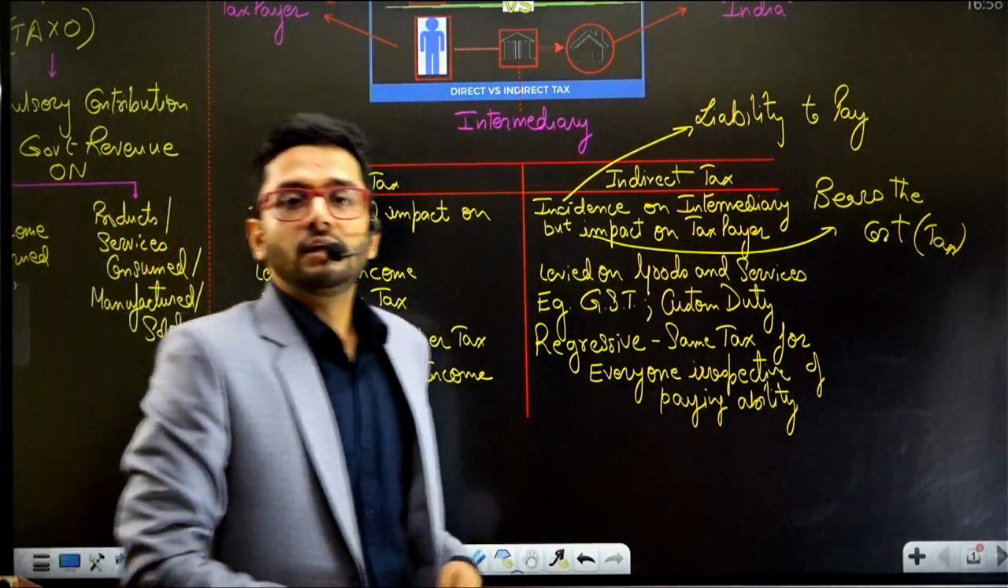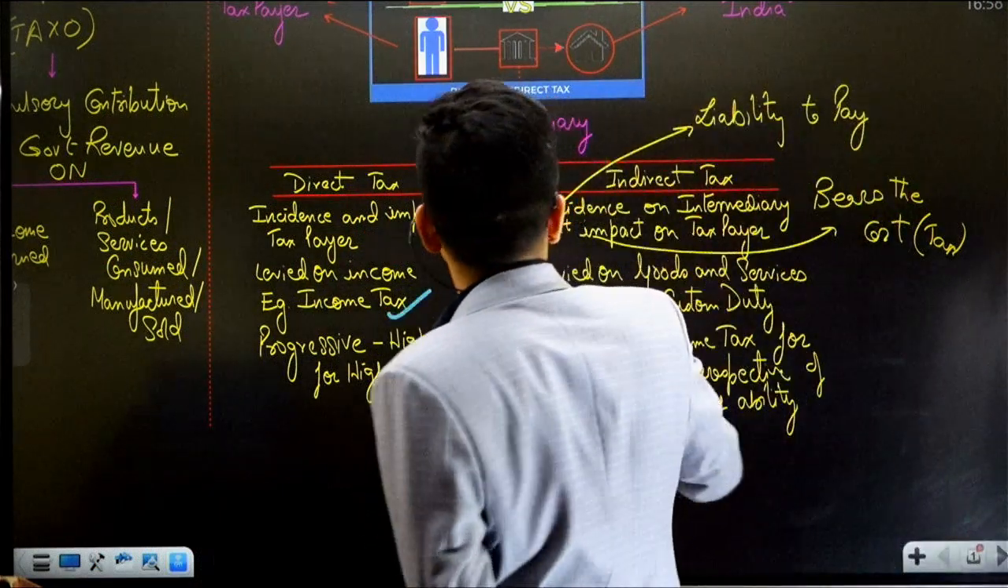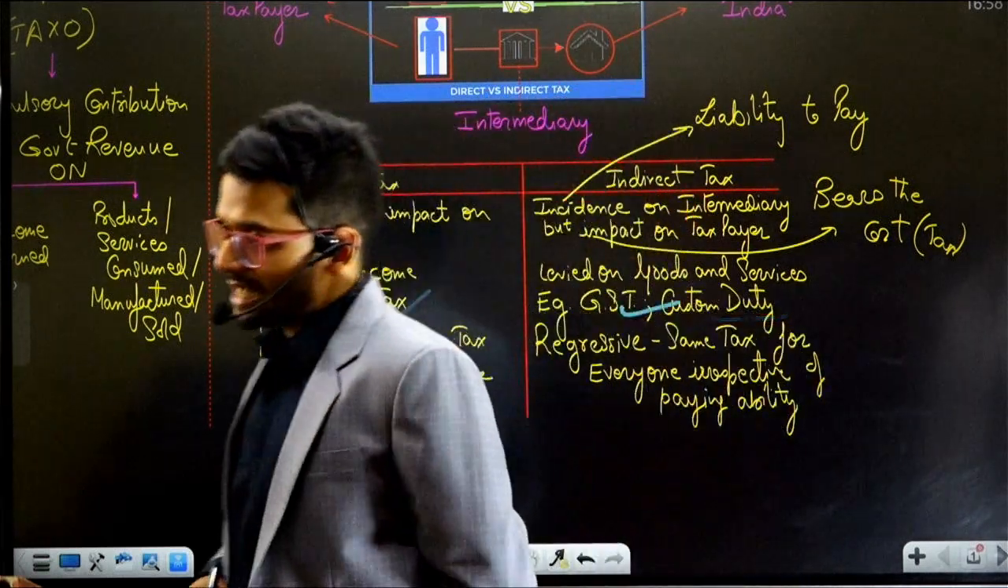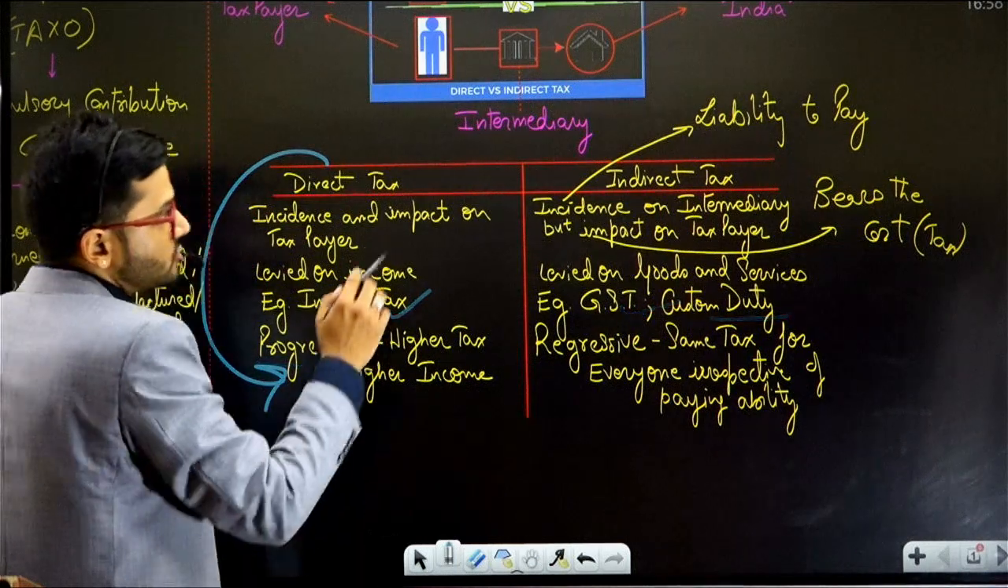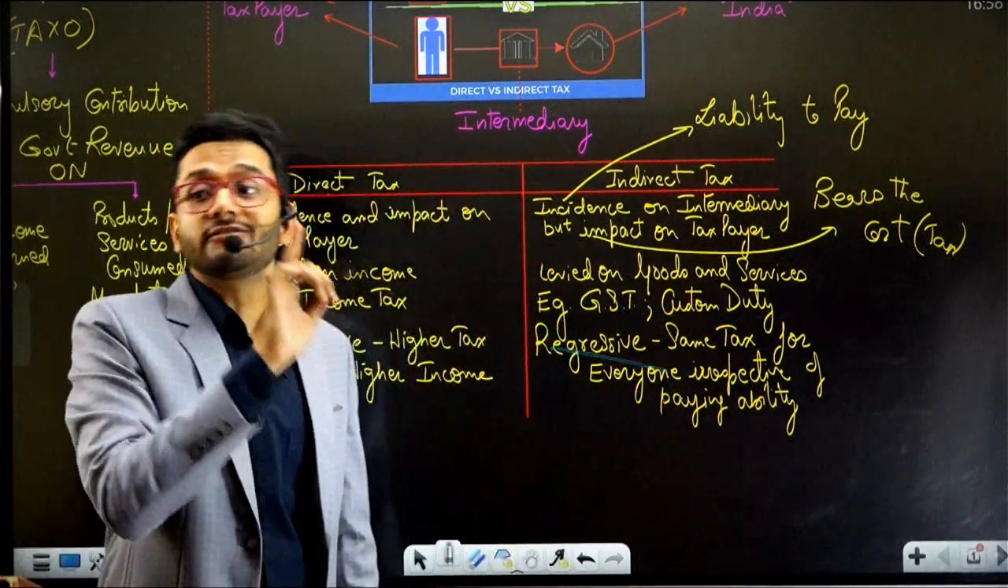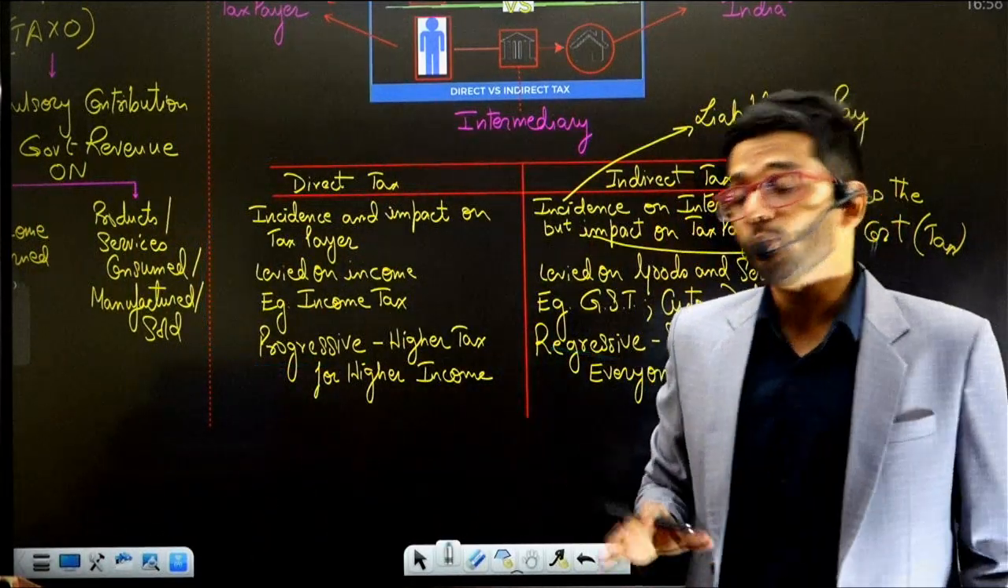So there are differences in events which trigger direct and indirect taxation. Income tax, GST and customs duty are examples of indirect taxation. Direct taxation is progressive in nature, while indirect taxation is regressive in nature. There's a very, very important differentiating factor between these two. I'll explain to you what this difference is.